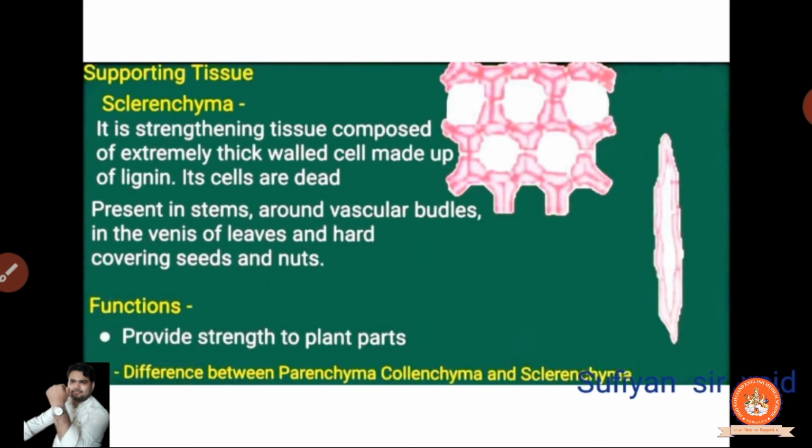Okay, now this is a very important question which is given over here: the difference between the parenchyma, collenchyma and the sclerenchyma.